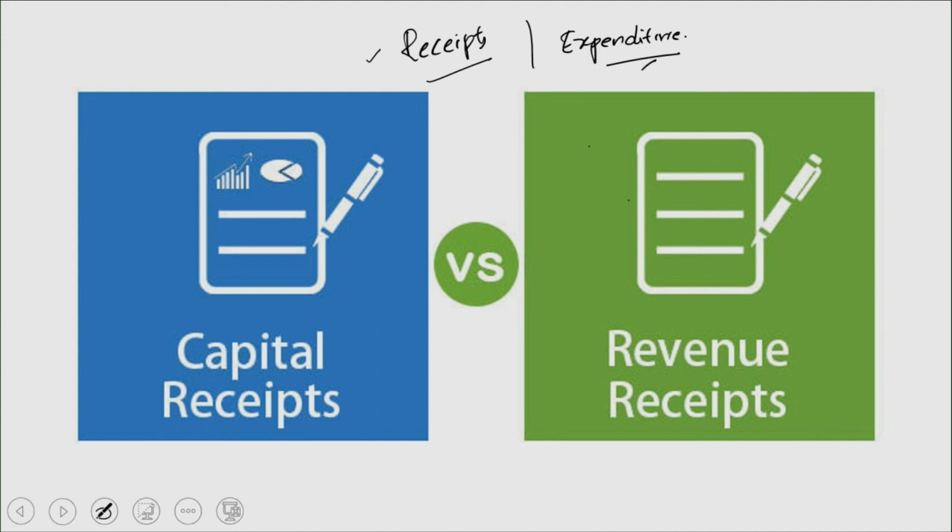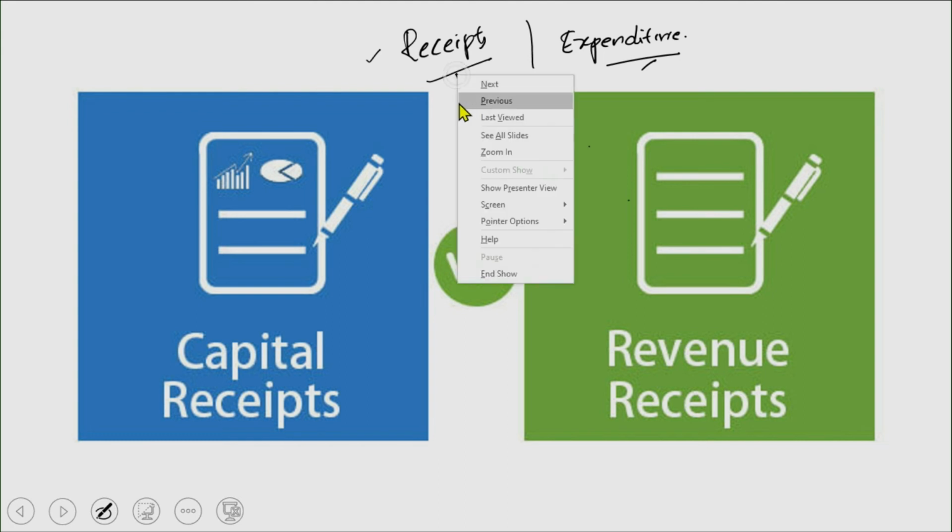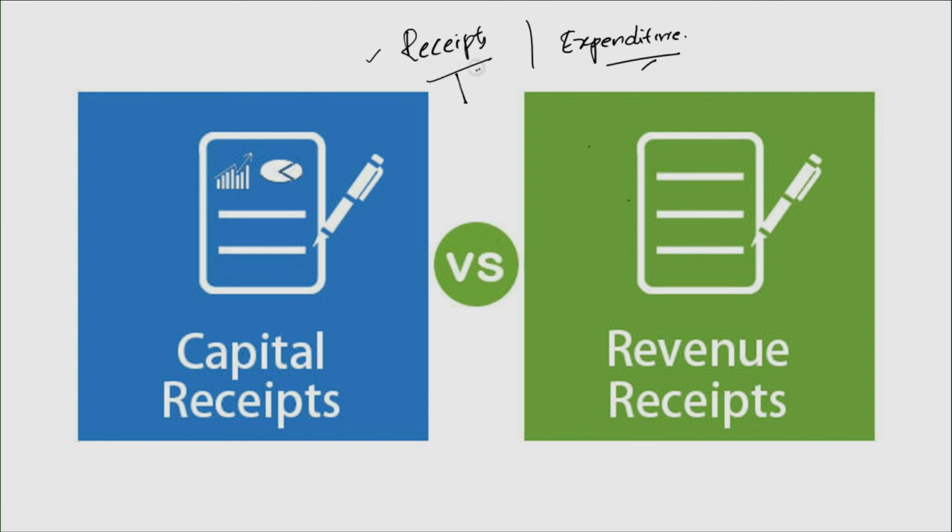I also want to make it clear, when it comes to the term receipt, I don't mean that it is exactly nothing but income. Receipt simply means all the money that flows into the consolidated fund of India. That could be in the form of income, or mostly in the form of tax revenue, and that tax revenue could be in the form of direct taxes, indirect taxes, or through disinvestment proceeds or by selling some natural resources.